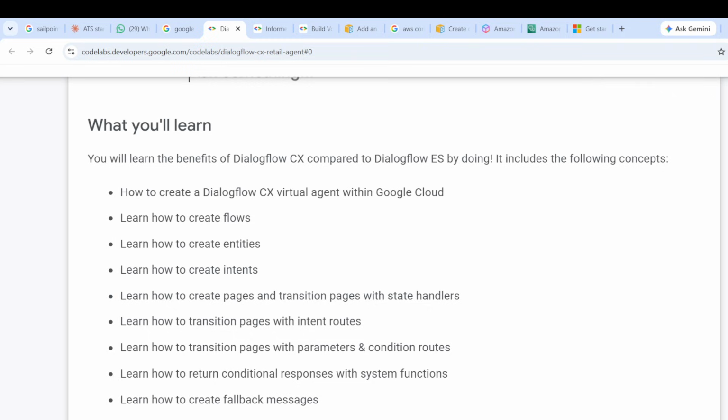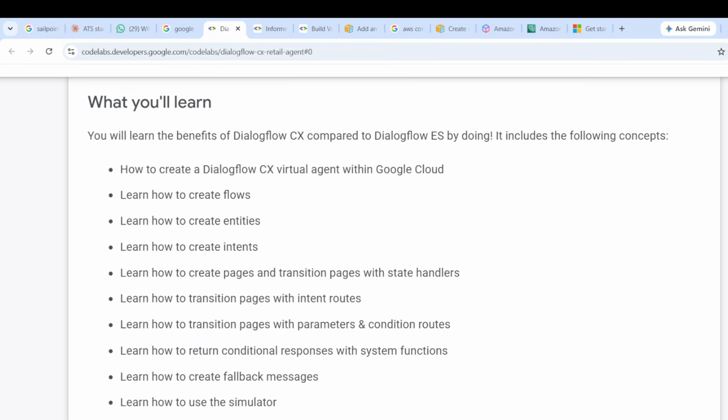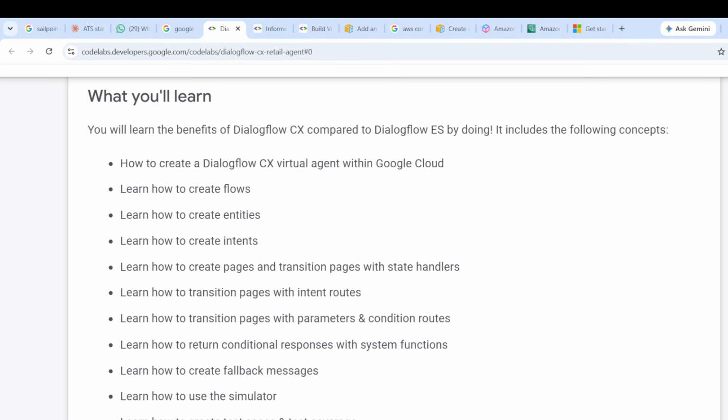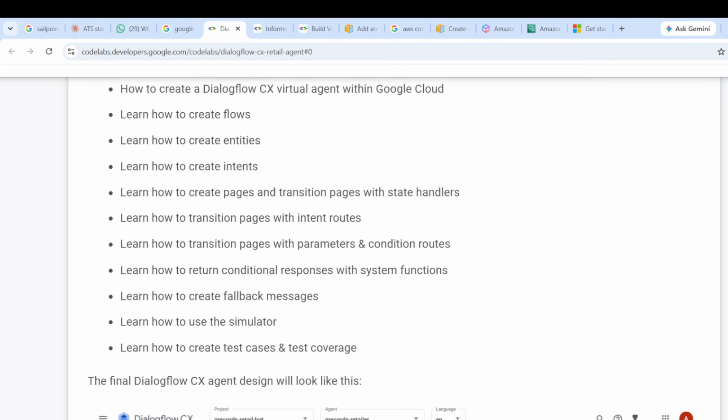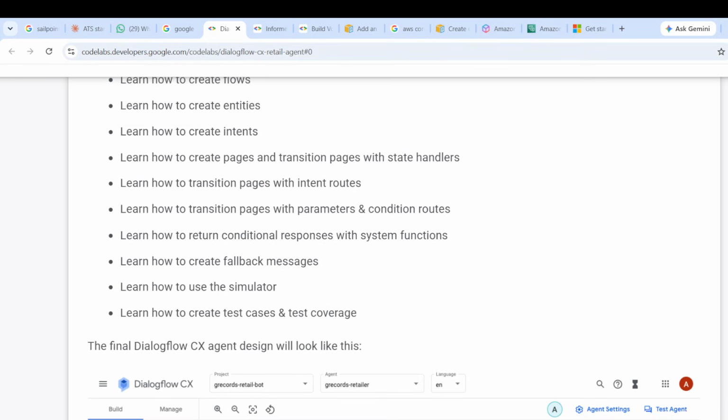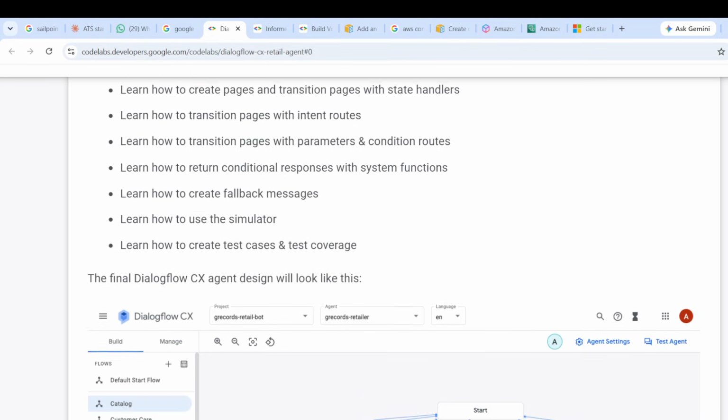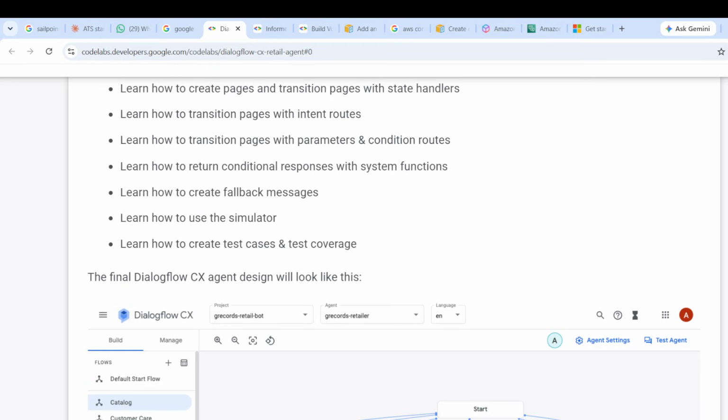What you learn here: how to create a Dialogflow CX virtual agent with Google Cloud. Learn how to create flows, entities, and intents. Learn how to create pages and transition pages with state handlers. Learn how to transition pages with intent routes, and with parameters and condition routes. Learn how to return conditional responses with system functions. Learn how to create fallback messages, use the simulator, and create test cases and test coverage. These are the things we will learn in Dialogflow CX.